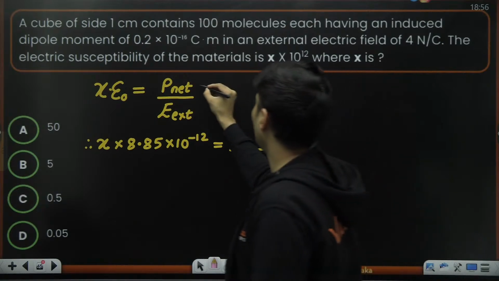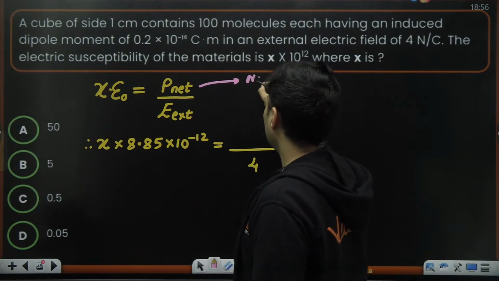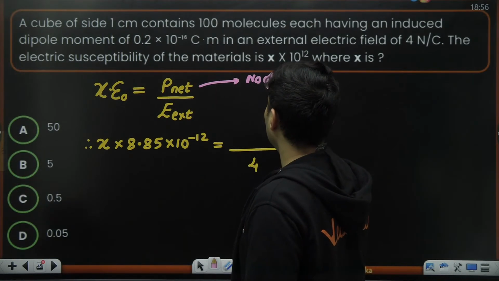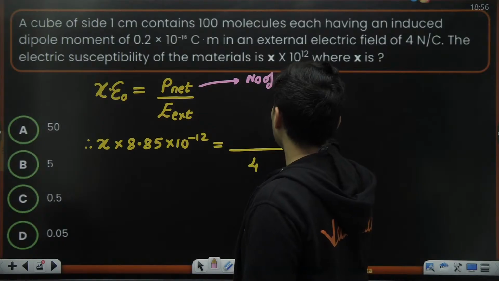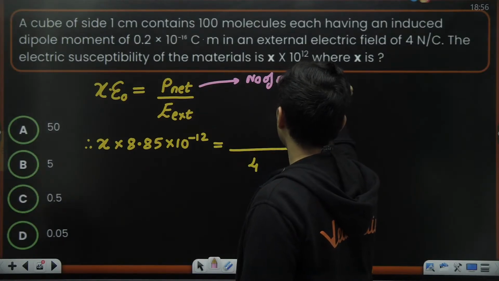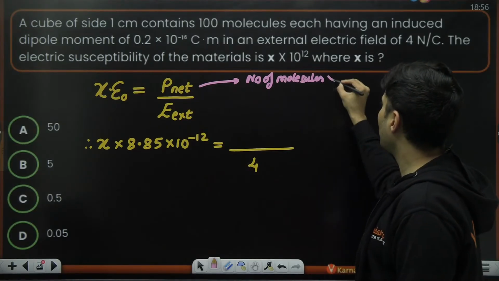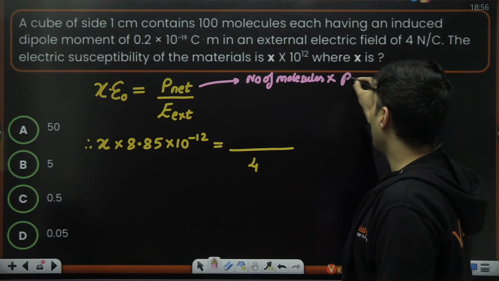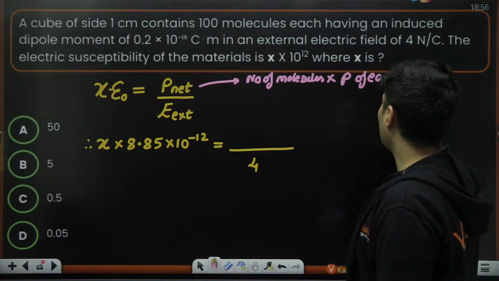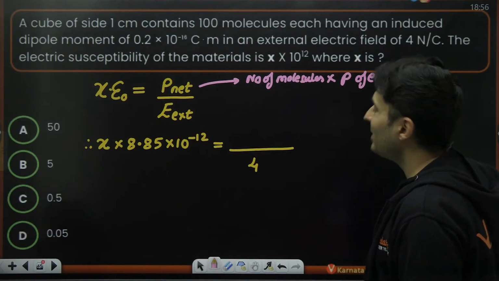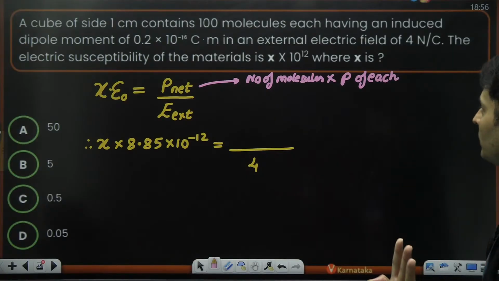So this total dipole moment is the number of molecules which is there, multiplied by the dipole moment of each molecule.